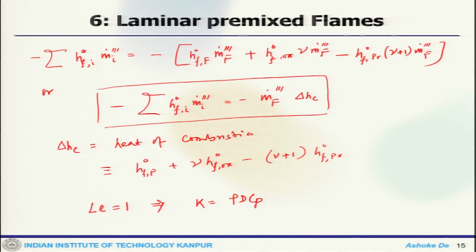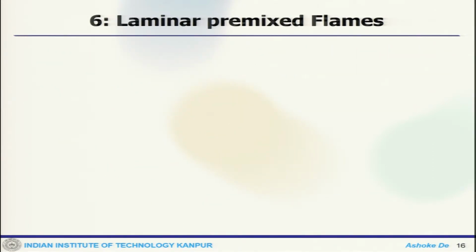So, using that we can rewrite this equation 6.7a, and what one can write now is m dot dT/dx minus 1 by Cp d/dx of kappa dT/dx equals minus m dot triple dot f delta H_c times 1 by Cp.